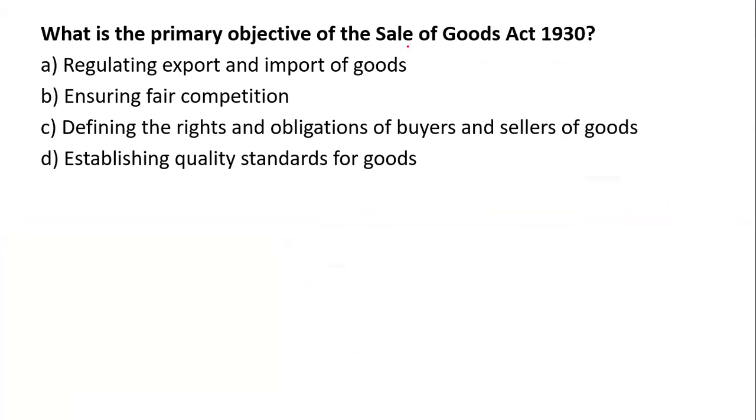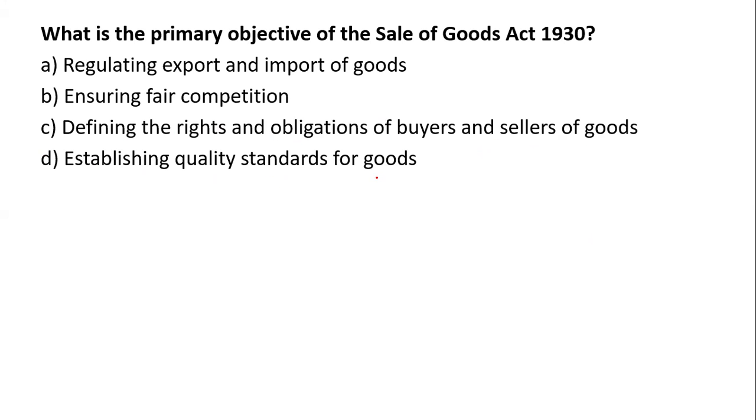What is the primary object of the Sale of Goods Act, 1930? What is the primary objective? The first option, A, is regulating the export and import of goods. B, ensuring fair competition, defining the rights and obligations of the buyer and seller of goods, and establishing the quality standard of goods.